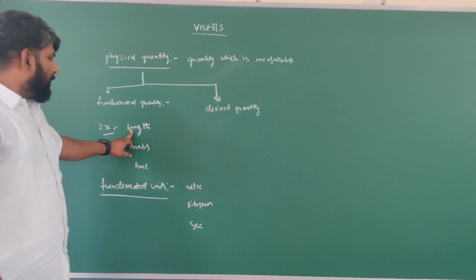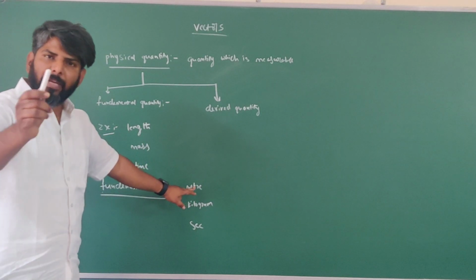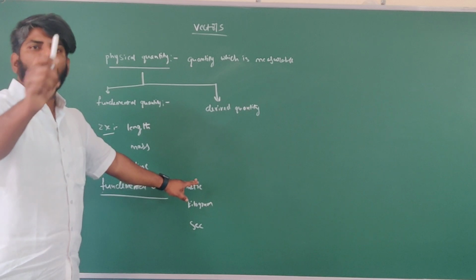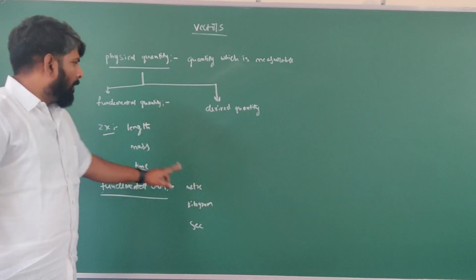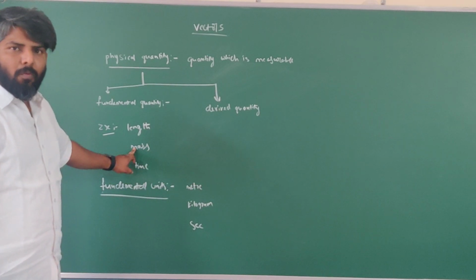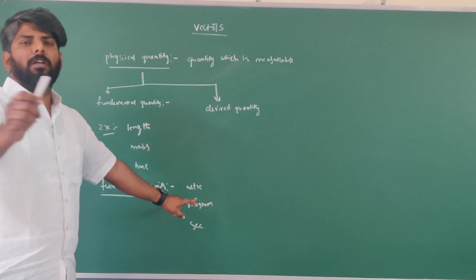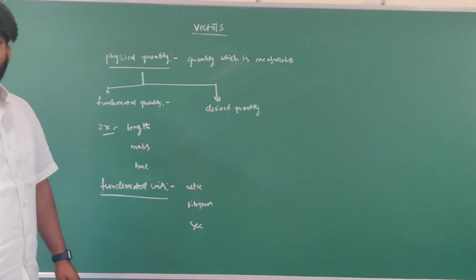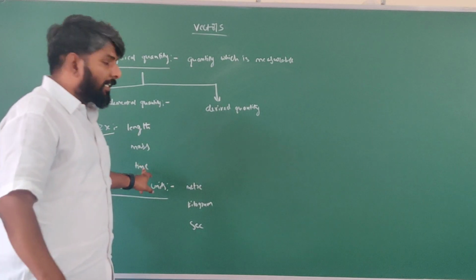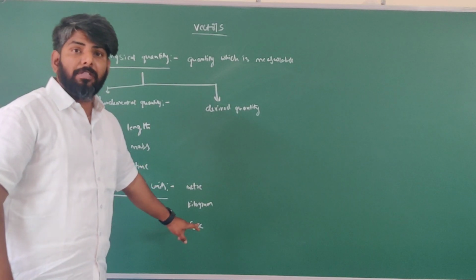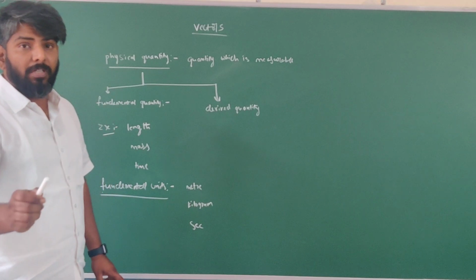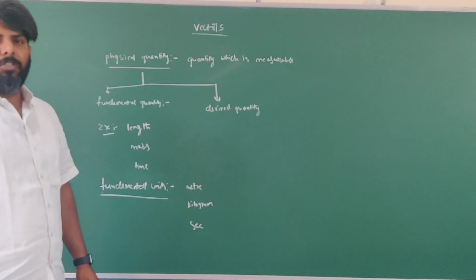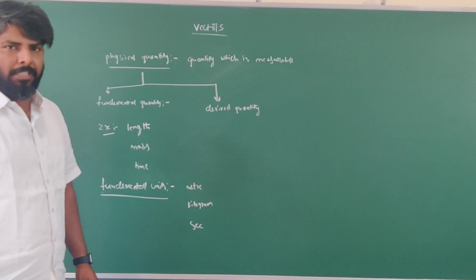So for measuring length, what is the unit we are using? Meter. So meter is a fundamental unit. For measuring mass, what unit are we using? Kilogram. So kilogram is also a fundamental unit. In the same way, for measuring time, what unit are we using? Second. So second is also a fundamental unit, right?